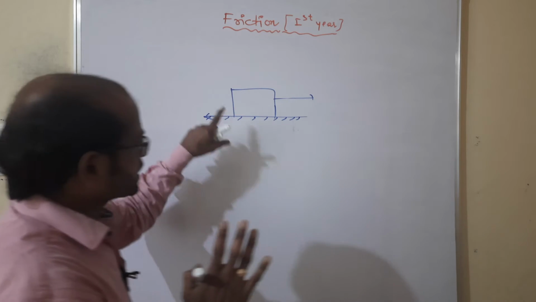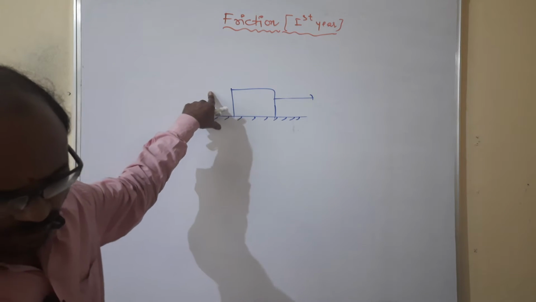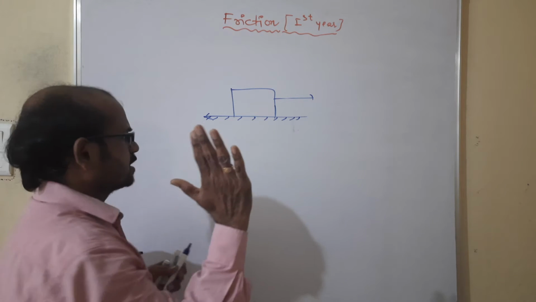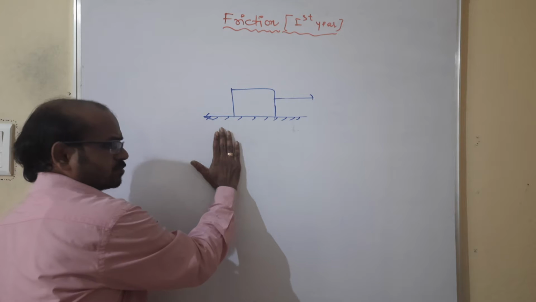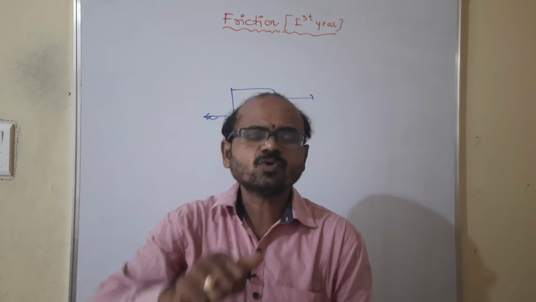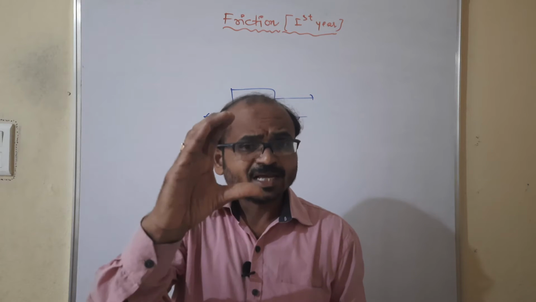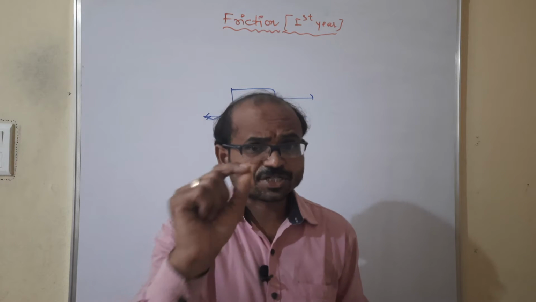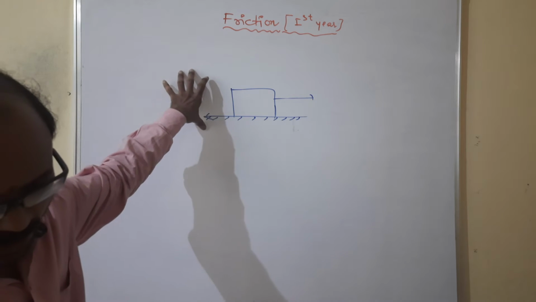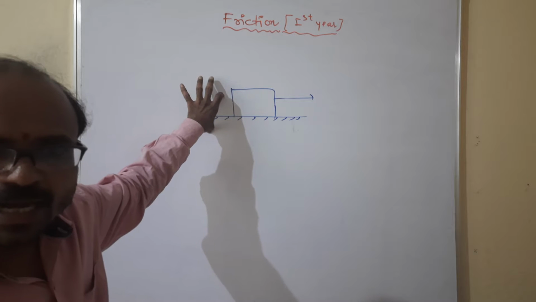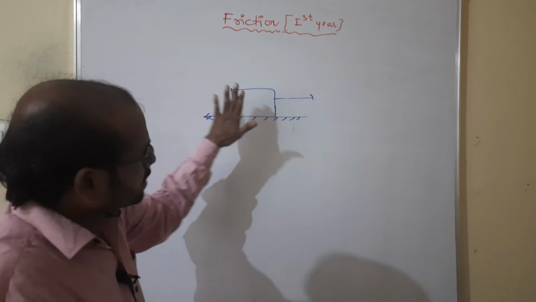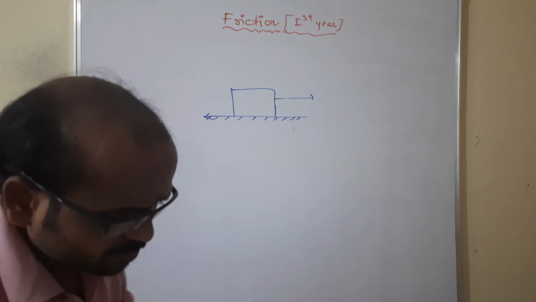And the third one: friction also depends on the force with which the surfaces are pressed. Let us say you take a duster and press it against the board. When they are pressed, there is more friction, because they are at rest. So these are the three major factors: the nature of the material in contact, the nature of the sliding surfaces, and the force with which they are pressed. These are the three very important ones.